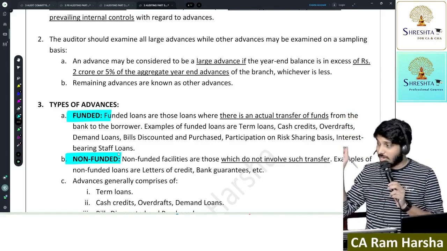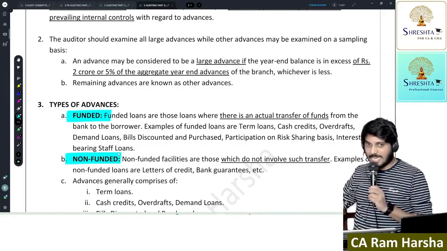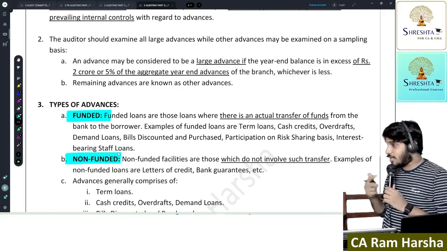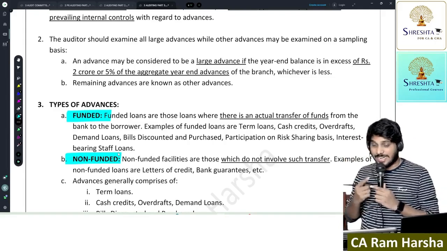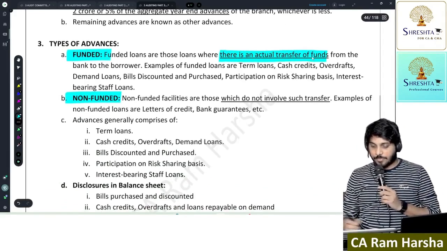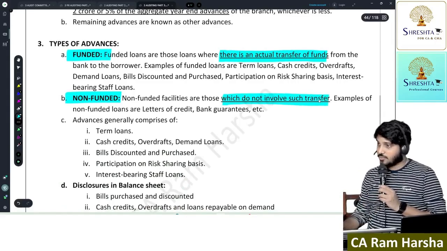No. What is funded? Customer approached me for a term loan and I disbursed the loan also. Outflow is there, right? That is called funded loan, funded advance. Funded loans are the ones where there is actual transfer of funds. Non-funded are the ones which do not involve transfers.